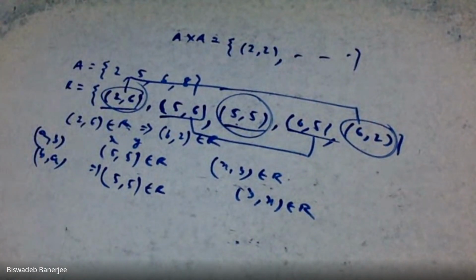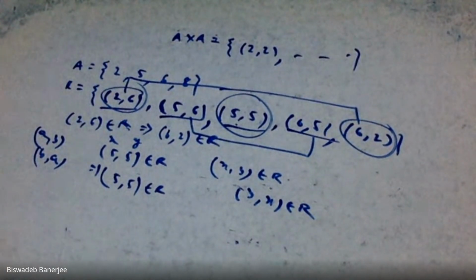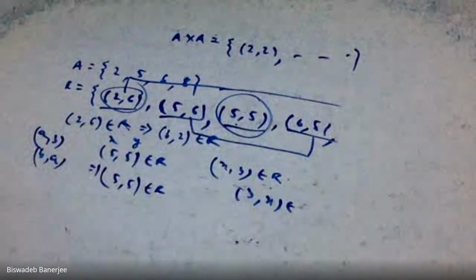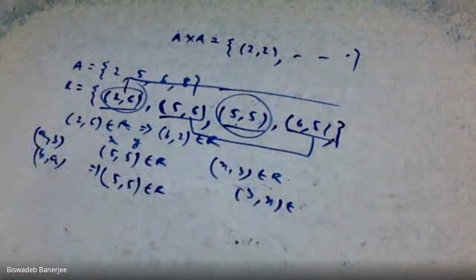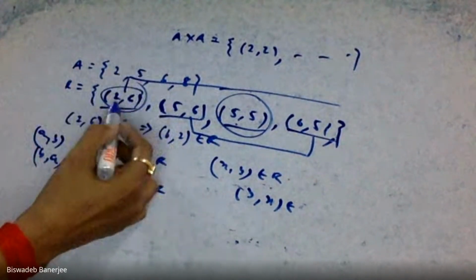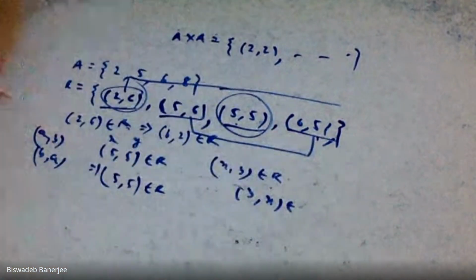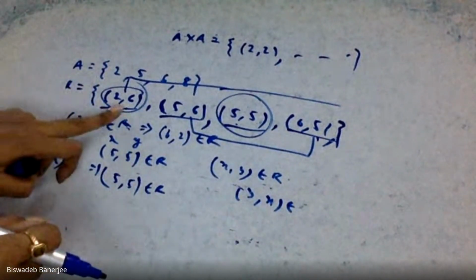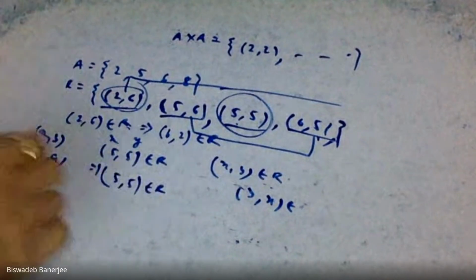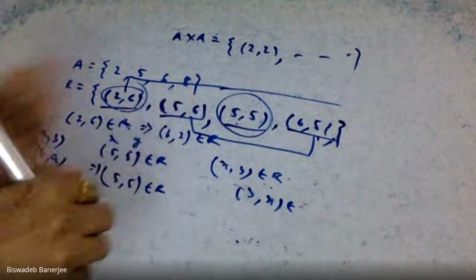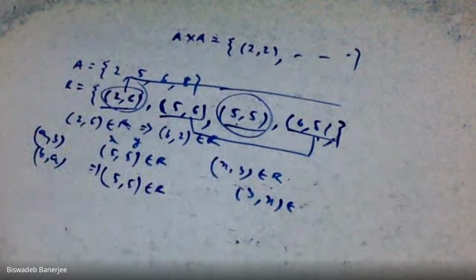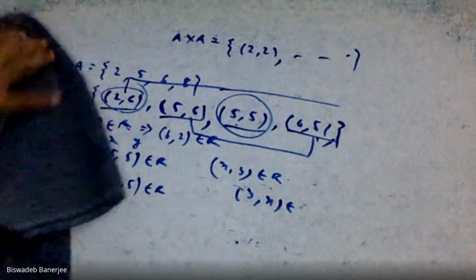Okay, done. It is symmetric, but see that if we discard this element from this set, suppose now we are considering the relation like this. Is this symmetric? Answer is no, because here (2, 6) is present, but (6, 2) is not. That means it is not symmetric. So this set is not symmetric. If we add (6, 2), then it becomes symmetric. Okay? This is the concept of symmetric relation.